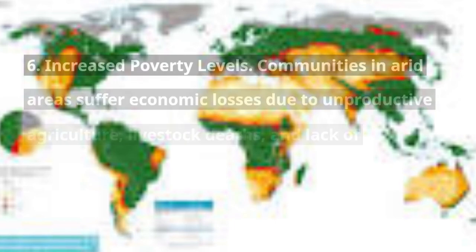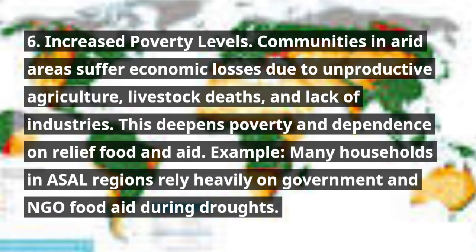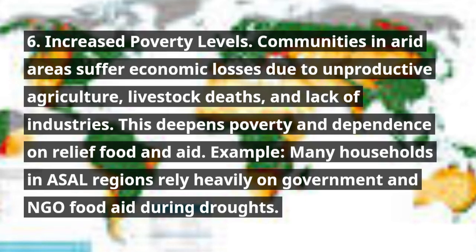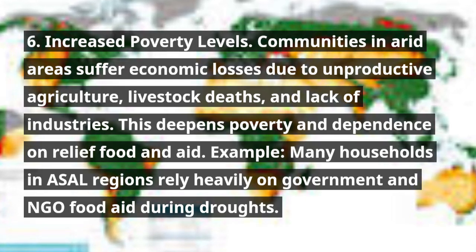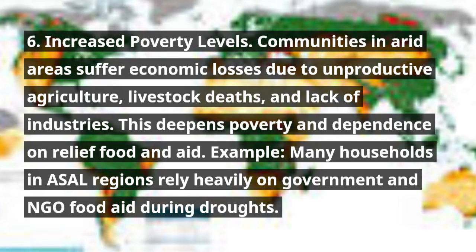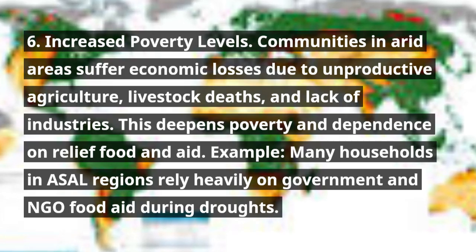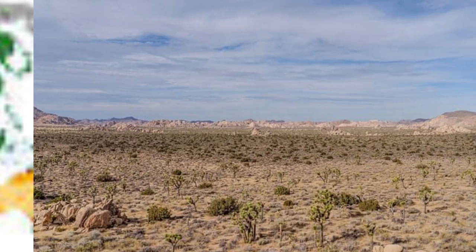6. Increased poverty levels. Communities in arid areas suffer economic losses due to unproductive agriculture, livestock deaths, and lack of industries. This deepens poverty and dependence on relief food and aid. Example, many households in ASAL regions rely heavily on government and NGO food aid during droughts.